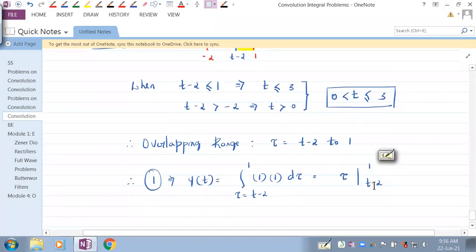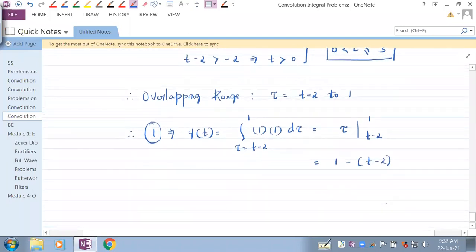So what would this be? 1 minus of t minus 2. You need to be good with the brackets. So this would be 3 minus t.